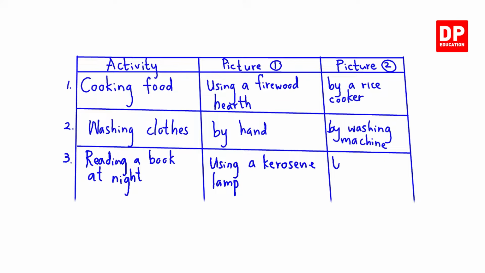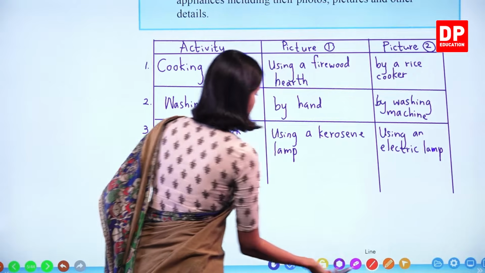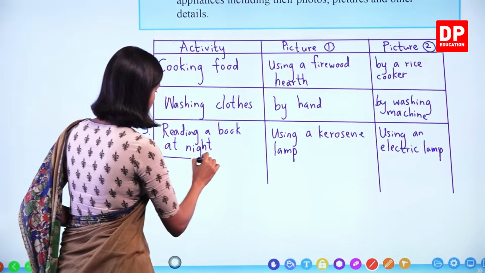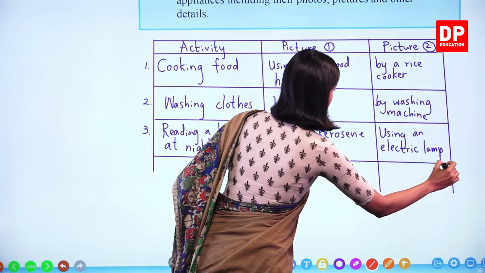Here, using an electric lamp. Okay. Right.